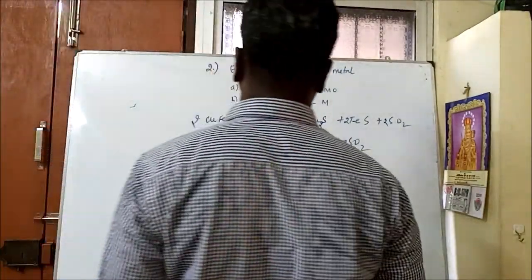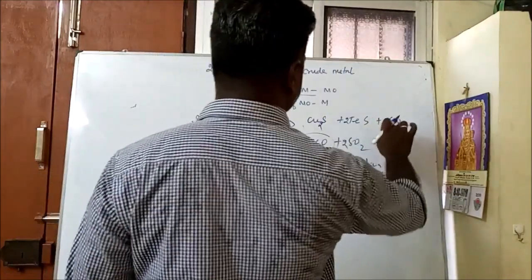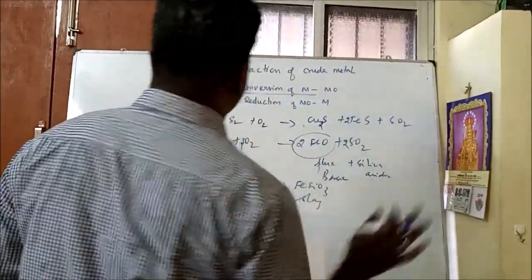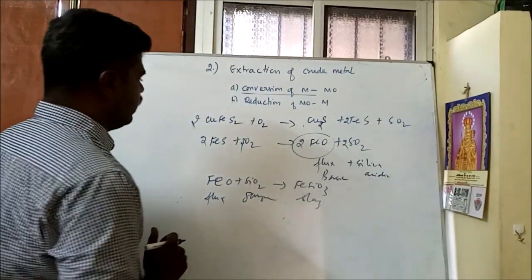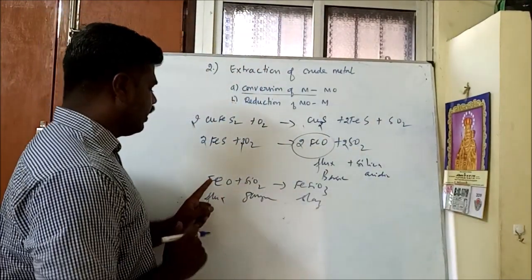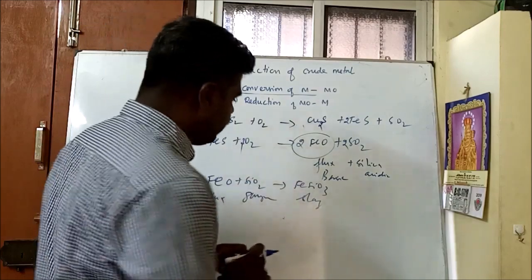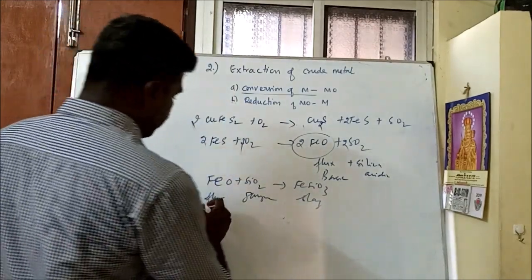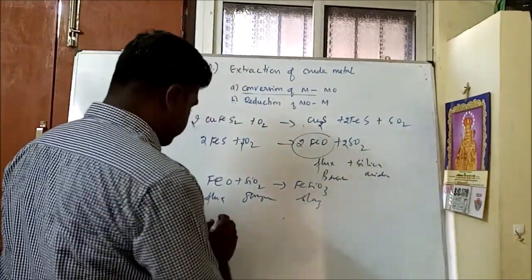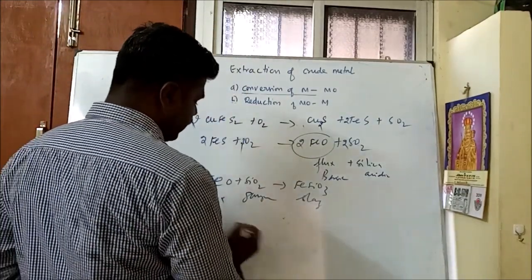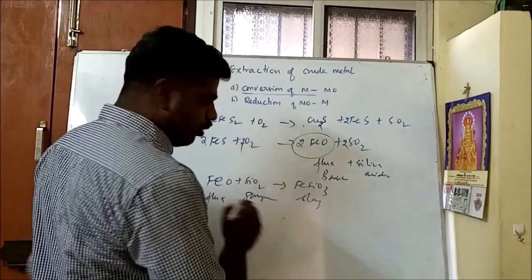Sulfur dioxide. Which equation is balanced? Next you see, here iron oxide plus silica gives slag. Come to the blast furnace. This whole reaction takes place in the blast furnace. At the bottom of the furnace, two layers are obtained.